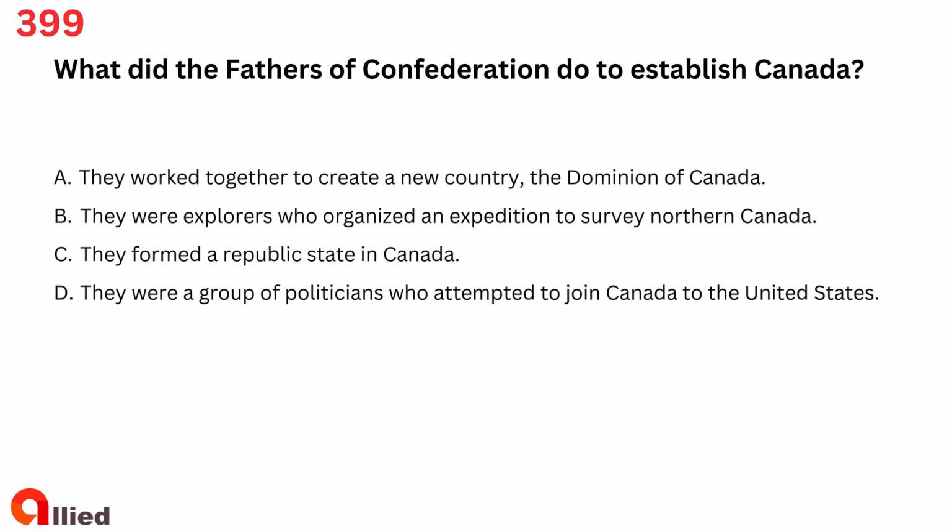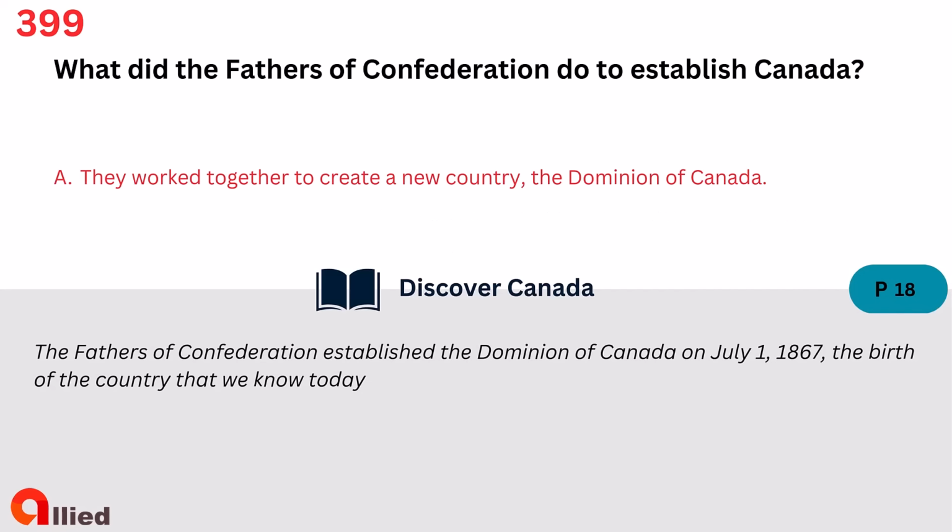Question 399. What did the Fathers of Confederation do to establish Canada? A. They worked together to create a new country, the Dominion of Canada. B. They were explorers who organized an expedition to survey northern Canada. C. They formed a republic state in Canada. D. They were a group of politicians who attempted to join Canada to the United States. The answer is A. They worked together to create a new country, the Dominion of Canada.